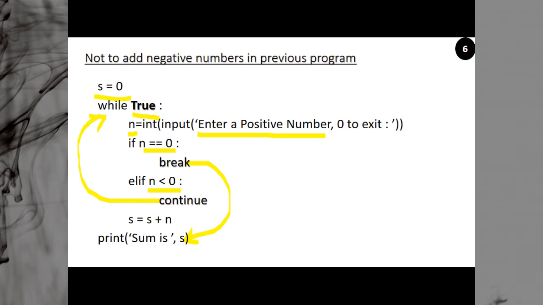So in this particular process you can avoid adding negative numbers here. So this is how you can use the continue, and it is not necessary that you use break and continue simultaneously. This is just an example. Sometimes you require to make a program where only break is used. Sometimes you have to make a program where only continue is used. Sometimes you have to make a program where break and continue both are used.